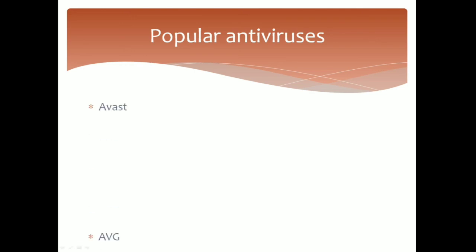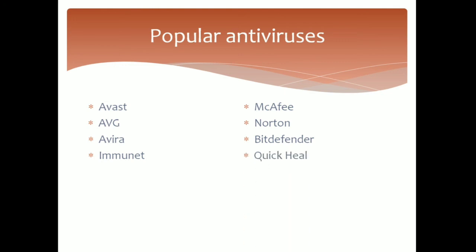The most common antiviruses are Avast, AVG, Avira and Immunet. Some popular commercial antivirus programs that need to be purchased are McAfee, Norton, Bitdefender, QuickHeal and Kaspersky. These are some common antiviruses available on the internet.